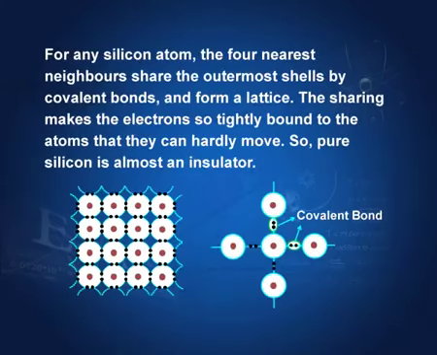See here, this is silicon, and because of the covalent bonds, all these atoms must have 8 electrons in the outermost shell here, and these are bound. These are covalent bonds, here also they are bound. There is no electron which is free.